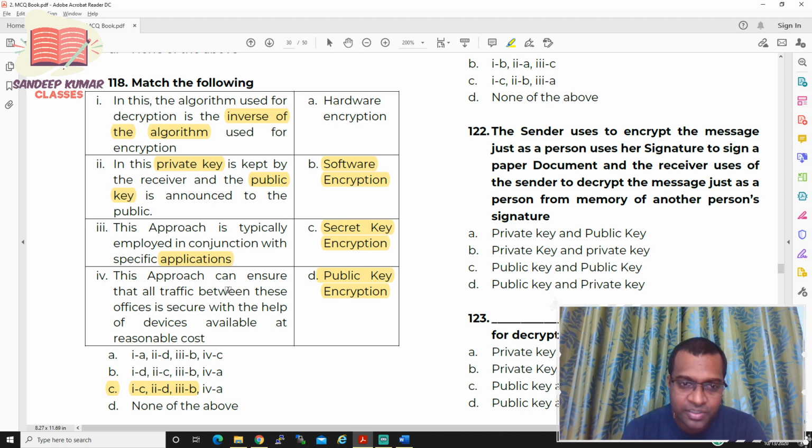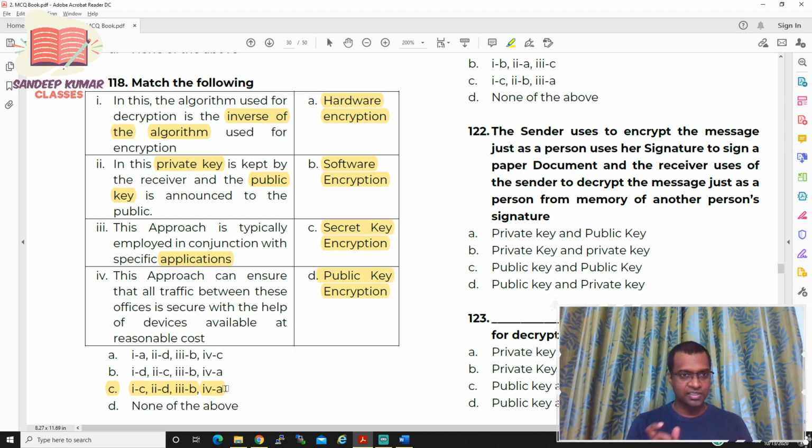This approach ensures the traffic between devices available at a reasonable cost. So it should be a hardware encryption, so the option is A. So for this particular question, question number 118, the right answer is C. So this is how you need to do.